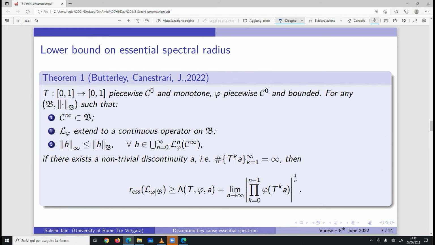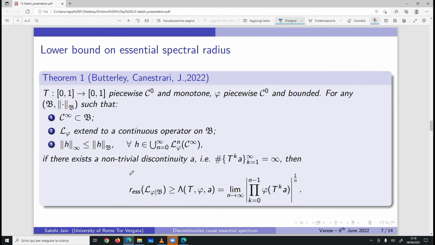If these three conditions hold, and if there is a non-trivial discontinuity, so by non-trivial discontinuity I again mean that the orbit of the discontinuity is infinite, then the essential spectral radius has a lower bound, so we cannot make it as small as we want. So the answer to that question that we posed is really no, it is negative. There is an essential spectrum which is persisting, and it has a lower bound for its radius.